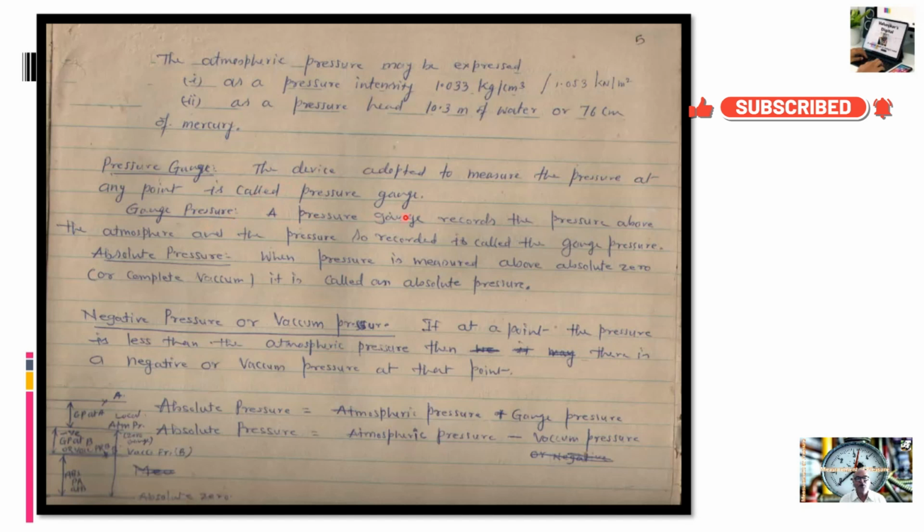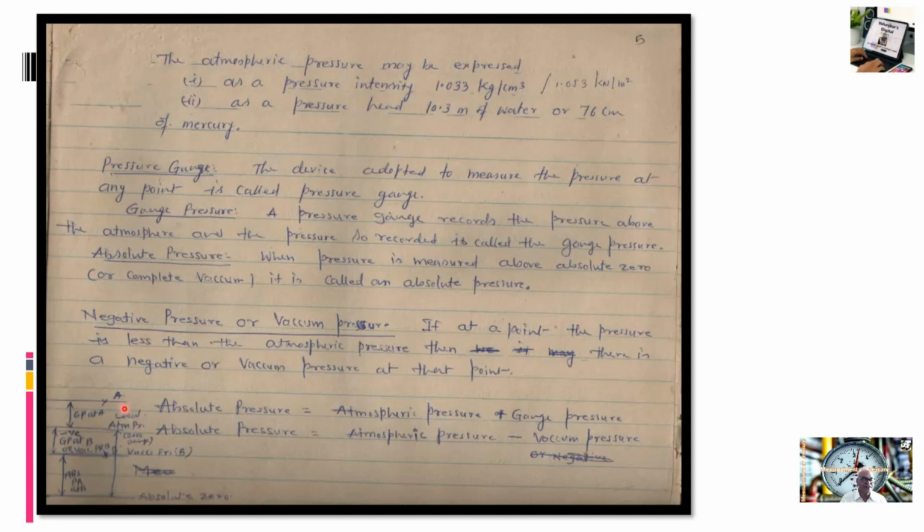Gauge pressure means whatever pressure is recorded above the atmosphere, that is known as the gauge pressure. And absolute pressure is when the pressure is measured above the absolute zero, that is the complete vacuum. The negative pressure or the vacuum pressure is the pressure at a point which is less than the atmospheric pressure.